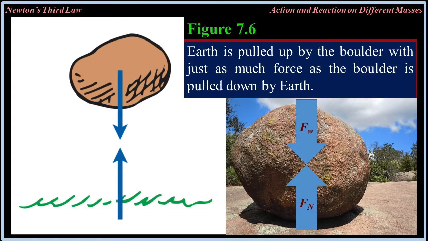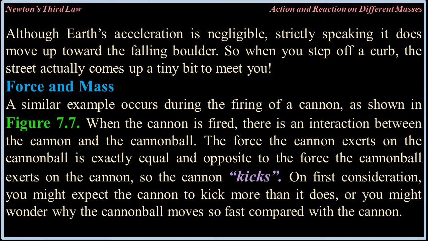Figure 7.6: Earth is pulled up by the boulder with just as much force as the boulder is pulled down by the Earth. Although Earth's acceleration is negligible, strictly speaking, it does move up towards the falling boulder. So when you step off a curb, the street actually comes up a tiny bit to meet you.